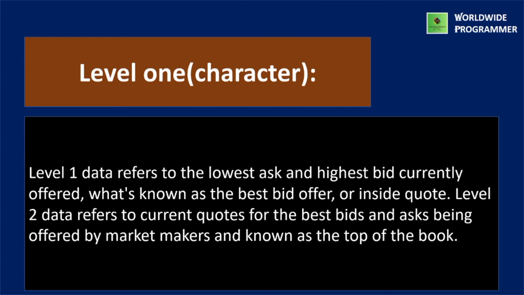Next one is level 1 or character. Level 1 data refers to the lowest ask and highest bid currently offered, what's known as the best bid offer or inside quote.